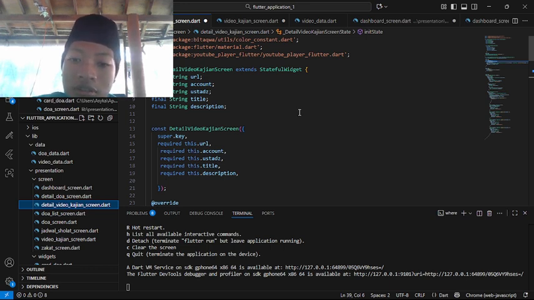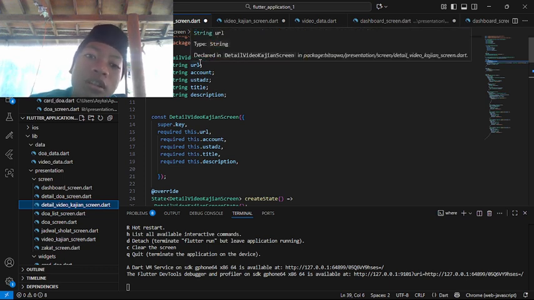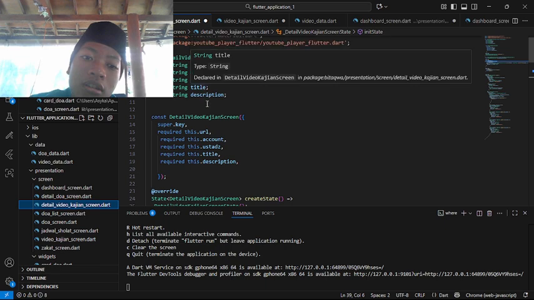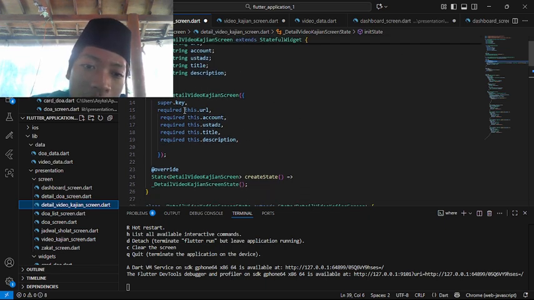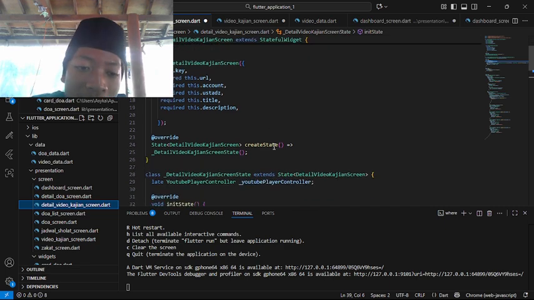We are using the state: final String, here the type was final, so we directly run this thing. URL, account, the title and description. Constructor VideoKajianScreen, this is the same. It was for running the first thing.